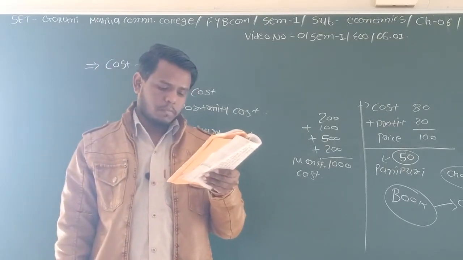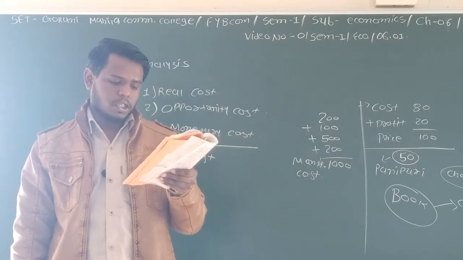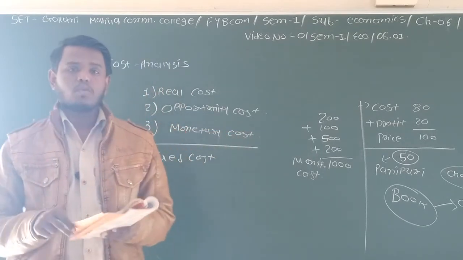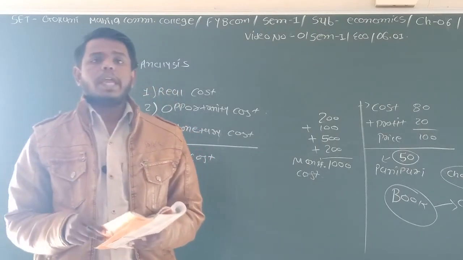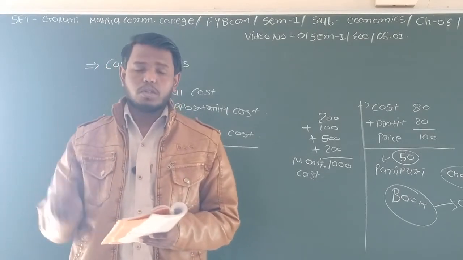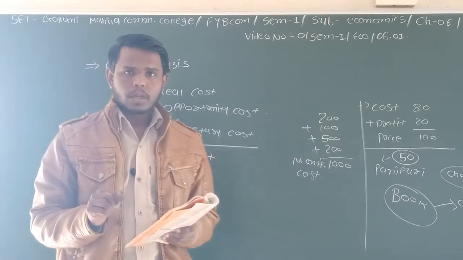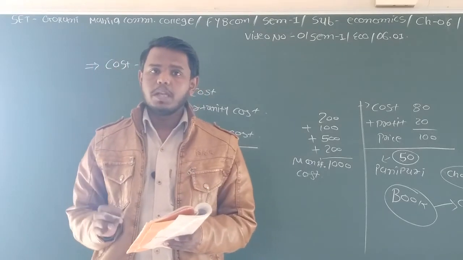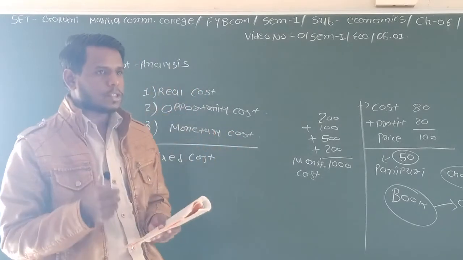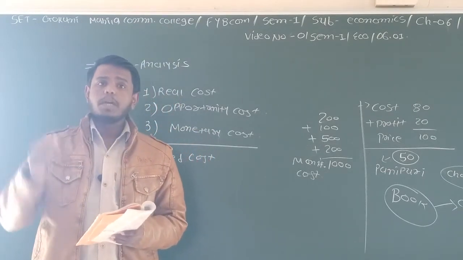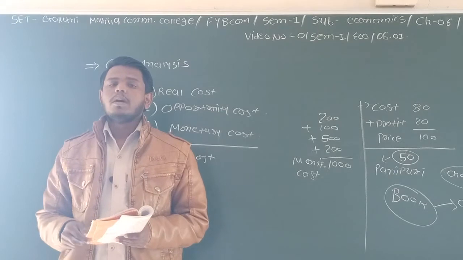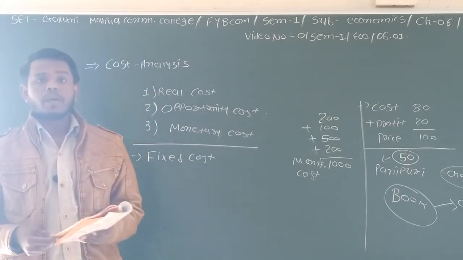Fixed cost means that which does not change in the short term. In the short term you cannot make any changes, because you cannot buy a new building. Normally in a business organization we see the price of buildings and new equipment is very high.